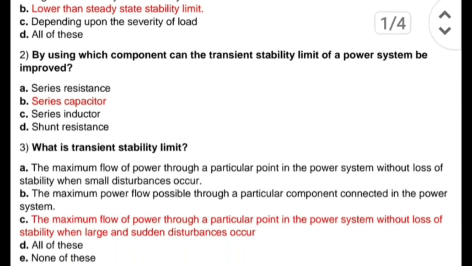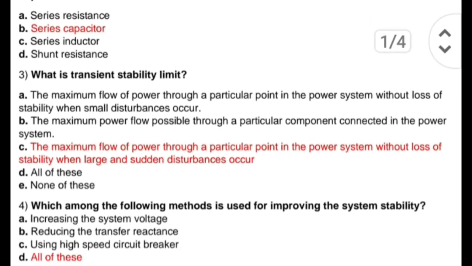Next question is, by using which component can the transient stability limit of power system be improved? And options are series resistance, series capacitor, series inductor and shunt resistance. So correct answer is series capacitor.